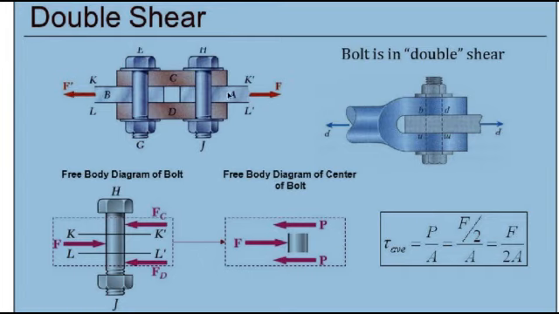Load is applied to A and B. What happens? This particular bolt will break into three pieces, with forces applied like this. If that is the case, it is called double shear.